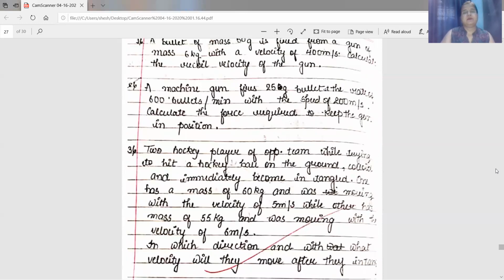Next is, a machine gun fires 25 bullets at the rate of 600 bullets per minute. Mass of the bullet is given, 25 gram. Number of bullets fired per minute is 600. And the speed with which the bullet moves is 200 meter per second. You are asked to calculate the force required to keep the gun in position.